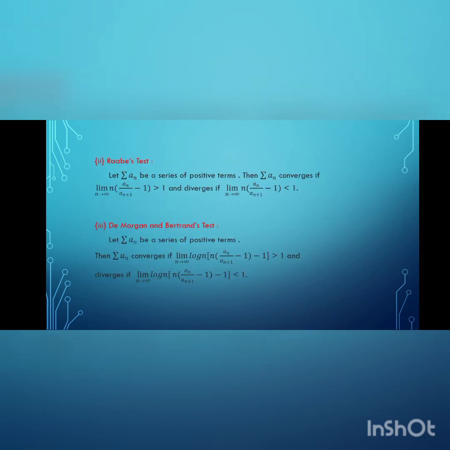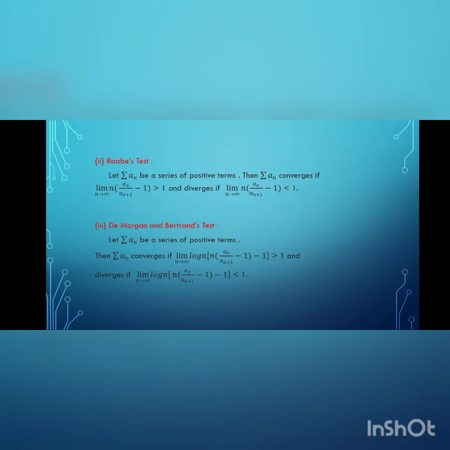Next test is Raabe's test. In that test, we put dn equal to n in Kummer's test. We get this result. Let summation an be a series of positive terms. Then summation an converges if limit n tends to infinity n into an by an plus 1 minus 1 is greater than 1 and diverges if the limit value is less than 1.